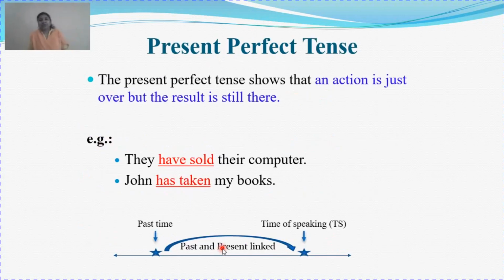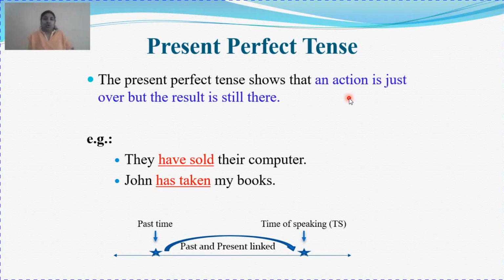Let's study the next tense, that is the present perfect tense. Now, present is the current time and perfect is an action over with a result. So what is present perfect tense? It shows that an action is just over but the result is still there. Now whenever we say an action is over, it should be in past tense, right?